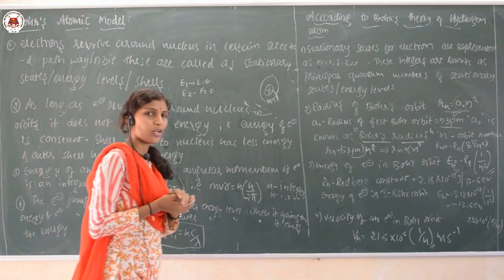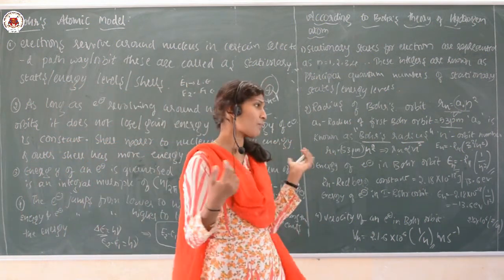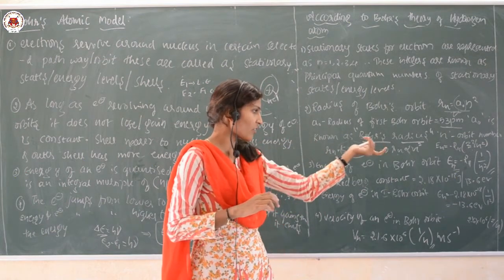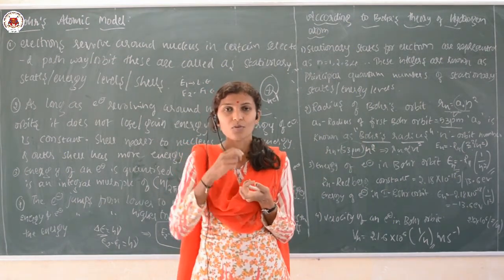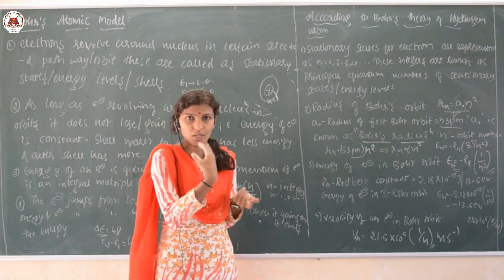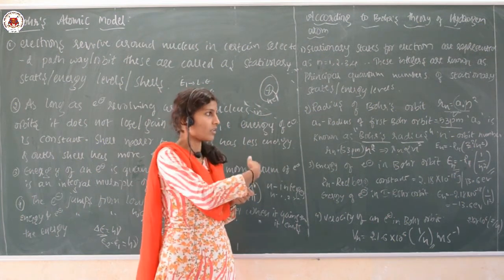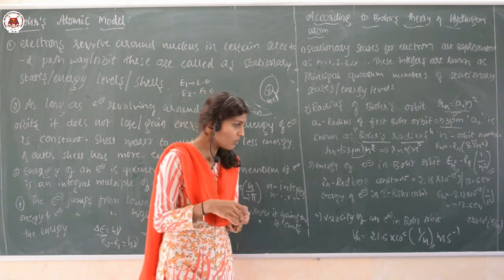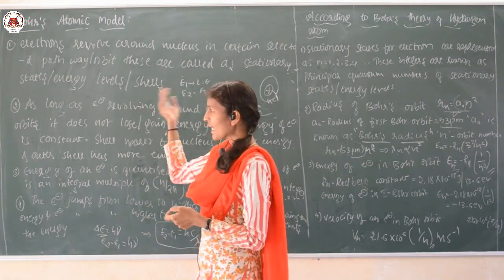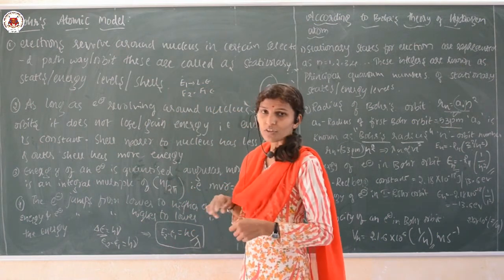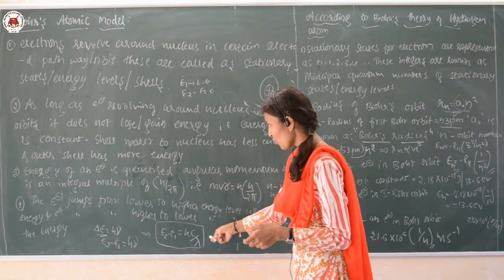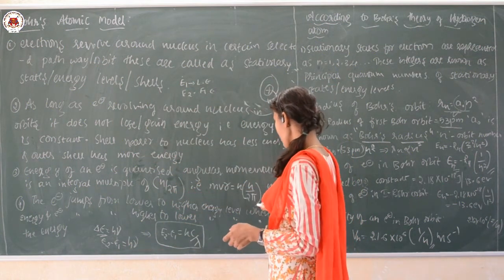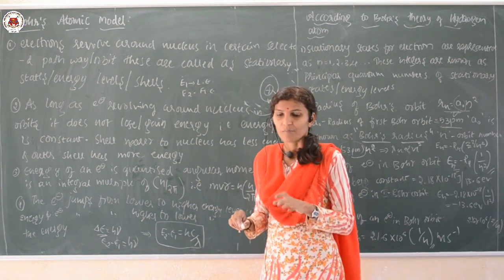Bohr's atomic model is very simple, and there are certain very important points. Just note down the formulas on one side and write the value of Rh and everything properly. Whenever a numerical is asked, you can use these formulas, apply the quantities they have given, and simplify later. And here is one more important formula: mvr is equal to nh upon 2 pi. This is also helpful for your problems. I hope it is clear.